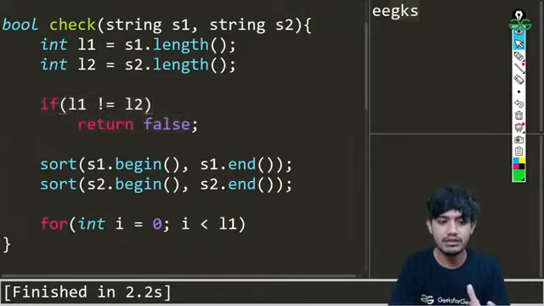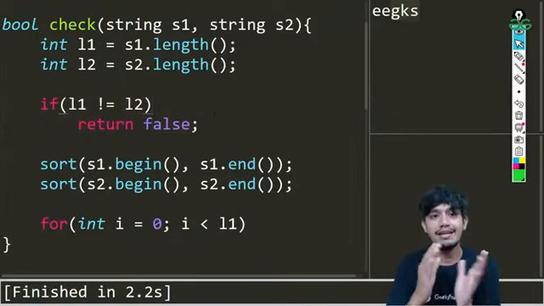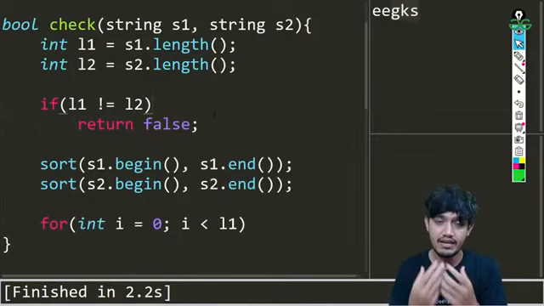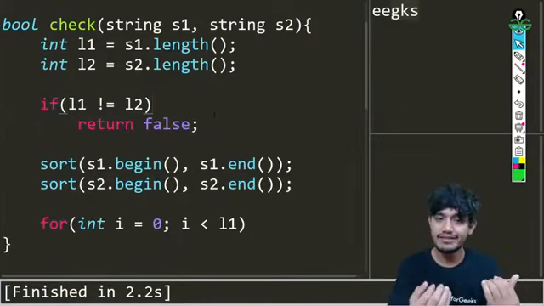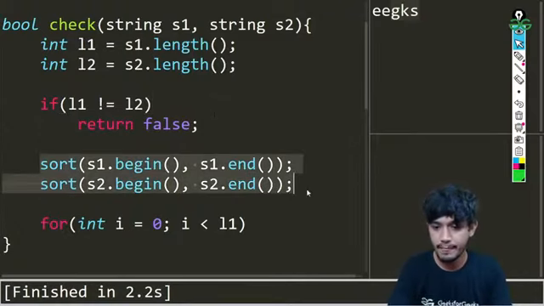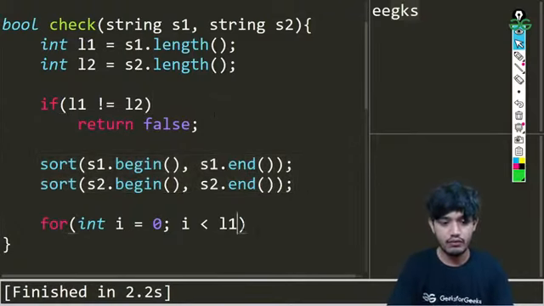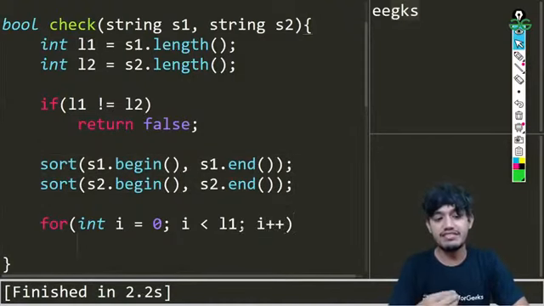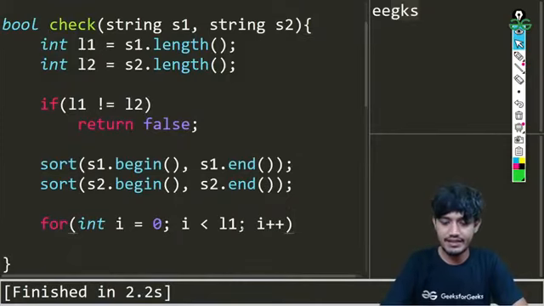So basically how it works is, we entered into the checker function which we have made. The length is checked. If the lengths are different, then the function ends there, it will end right there. If the function does not end there, it will go down. It will do all these operations. So that's that. Now we have checked. Now we'll be running this for loop, and we'll be checking the characters at each and every position.